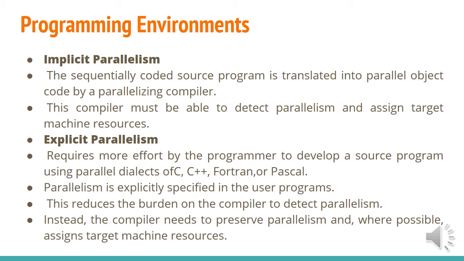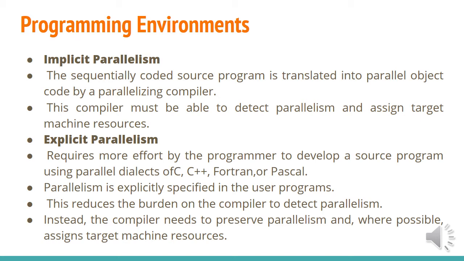And there are two programming environments mainly, implicit parallelism and explicit parallelism. What is implicit parallelism? I will explain implicit parallelism first. It is actually an implicit approach that uses a conventional language such as C, C++, Fortran or Pascal to write the source program. The sequentially coded source program is translated into parallel object code by a parallelizing compiler. That is very important. So in the implicit parallelism, there will be a parallelizing compiler. What is the use of the compiler first? It is actually used for translating the high level language into low level language.